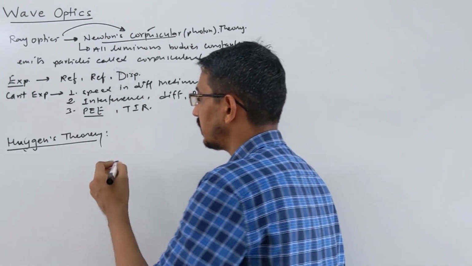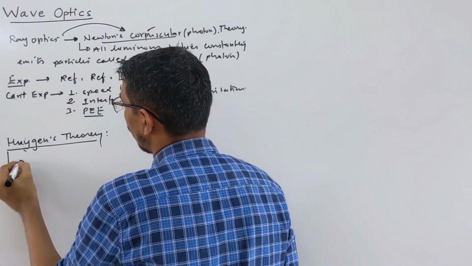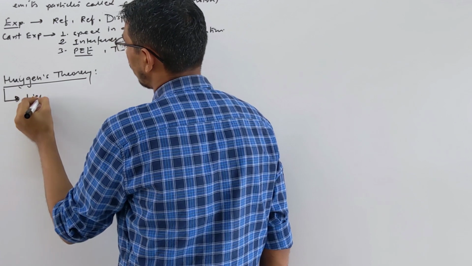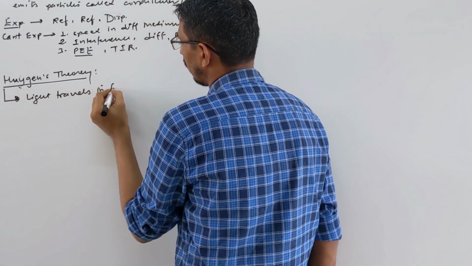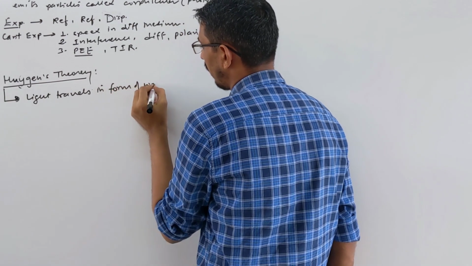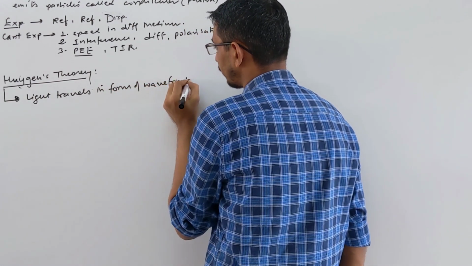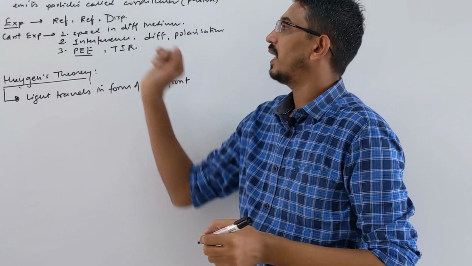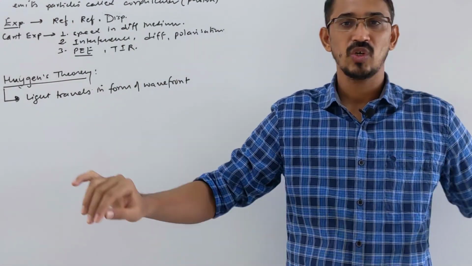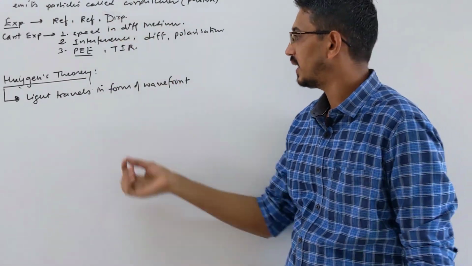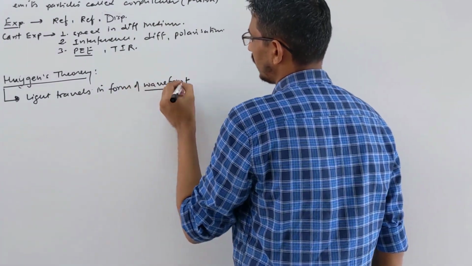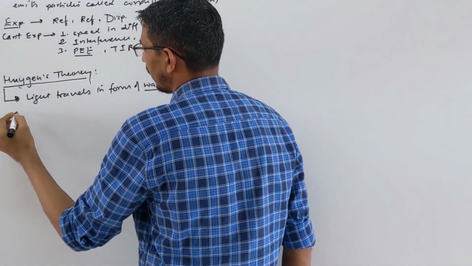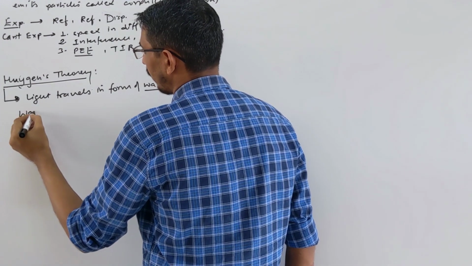Let me write these words, then I will explain their meaning. He said light travels in the form of wavefront. Newton said light travels in terms of photons, corpuscles, right? Huygens said light travels in the form of wavefront. And what is a wavefront first? I want to write it separately. Look here, wavefront.